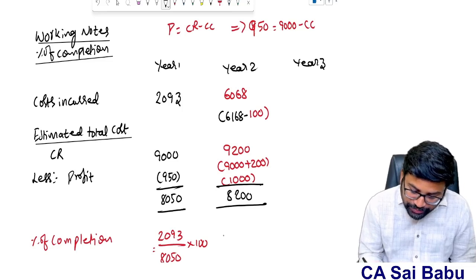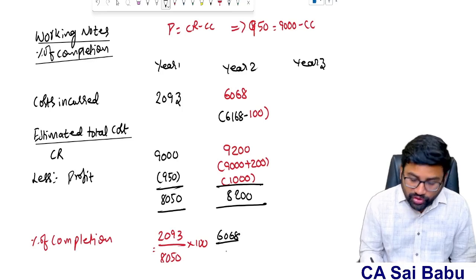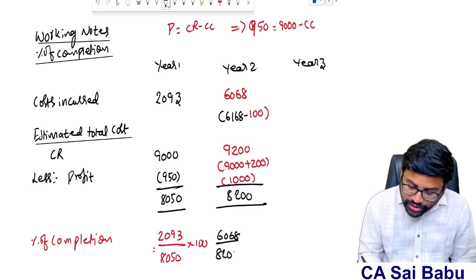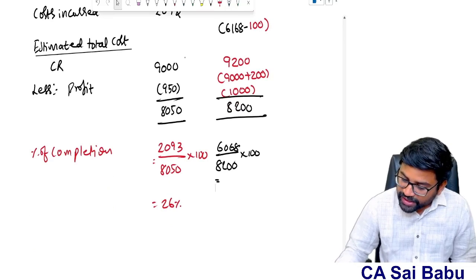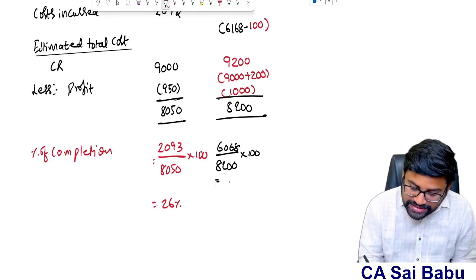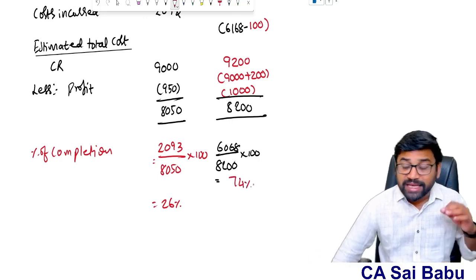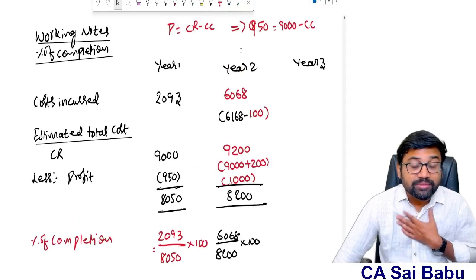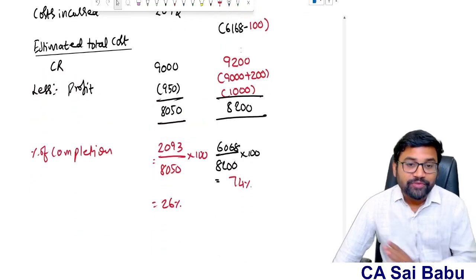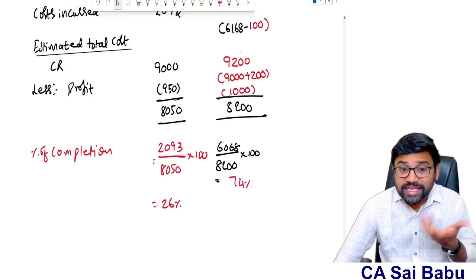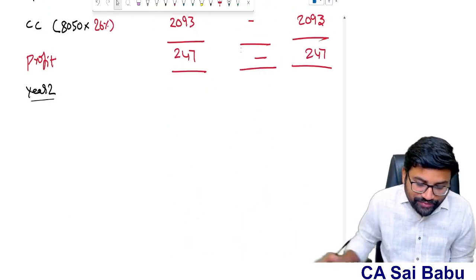Now how to find out the percentage of completion? Very simple. 6,068, that is cost incurred so far, divided by 8,200 into 100. So can you tell me cumulatively how much contract has been finished? 6068 divided by 8,200. So it will be 74%. That means by the end of the second year, the contract is finished by 74% in total. Of course, till 2 years, 74%. Already 26% is recognized in the first year itself. Therefore, how much revenue do I need to recognize?